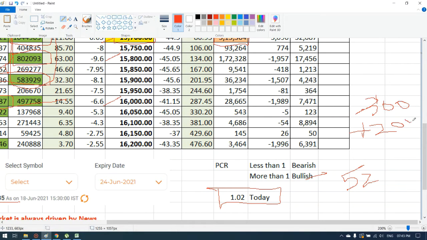So even though the market went down, it recovered. People are not able to predict whether on Monday the market will go high or down.